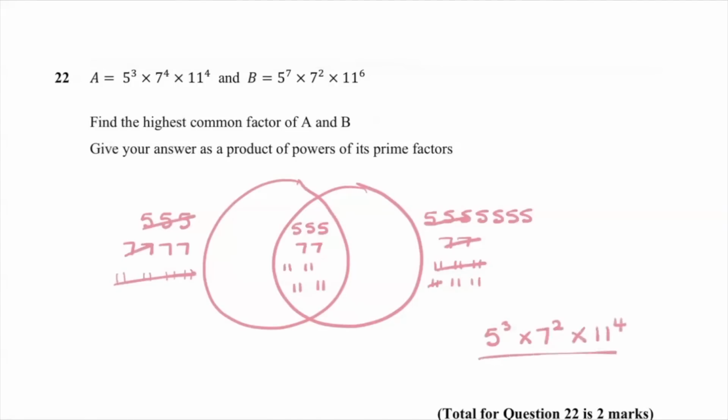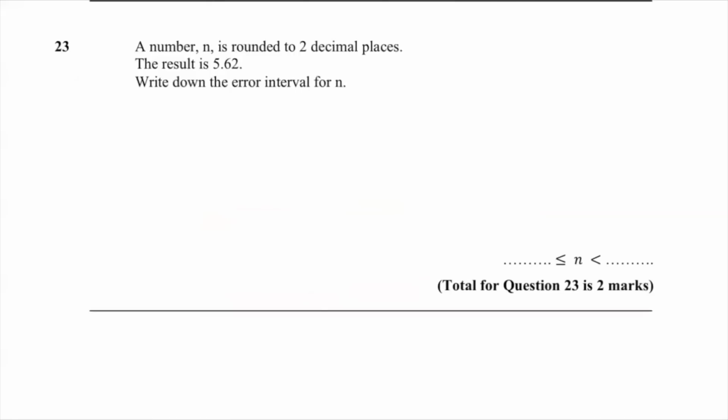So we've got a number that's been rounded to 2 decimal places, and the result is 5.62, and we need to write down the error interval. First thing is to create the 2 decimal place number line, and the one before, and then just pop on those arrows to show that you are looking for the middle value, the value that lies between them. So our first number is 5.615 and 5.625. So the midpoints are what we're looking for there.